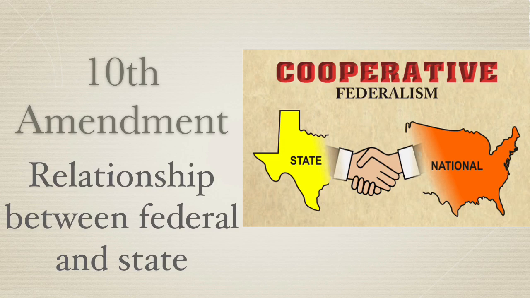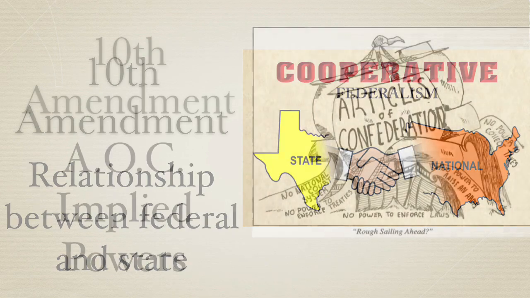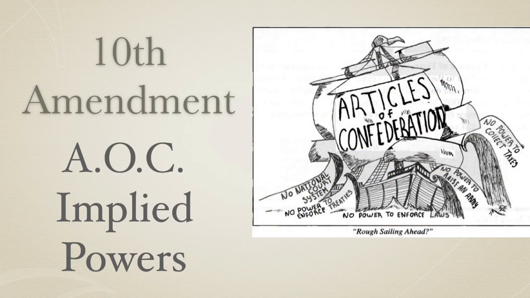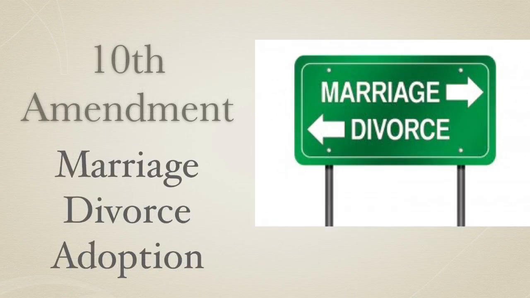The 10th Amendment defines the concept of federalism, which identifies the relationship between federal and state governments. The original draft of the 10th Amendment was based on a provision of the Articles of Confederation to protect states' rights as long as it did not infringe on the implied powers of the federal government. Examples of the 10th Amendment powers include marriage, divorce, adoption, the death penalty, and child custody. All of these are examples of 10th Amendment powers that are given to state control.